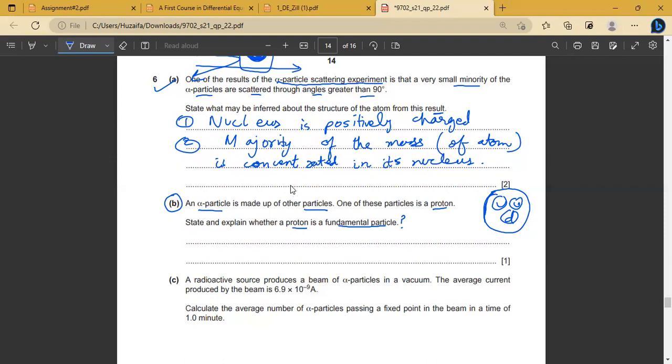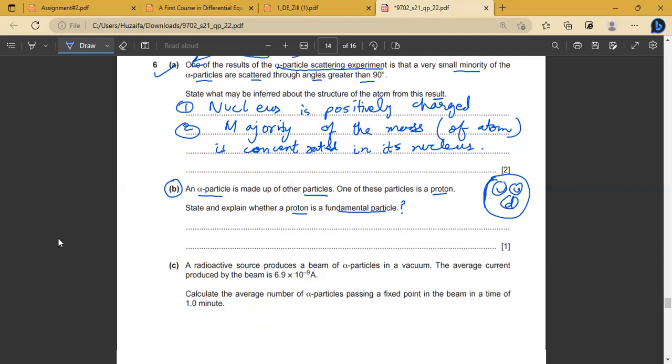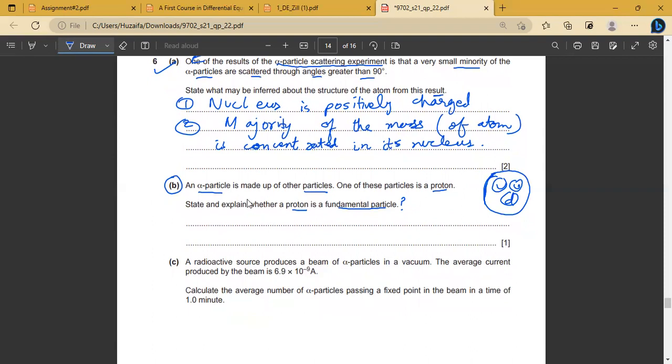Okay, now it is clear what the concept of a fundamental particle is. So the proton is made up of quarks. This question we have done before also. How do we prove this? We say that the proton is made up of quarks, so it is not a fundamental particle. It is a composite particle, made up of other particles, which include up quarks and down quarks. We have studied the six flavors of quarks. So, not a fundamental particle.